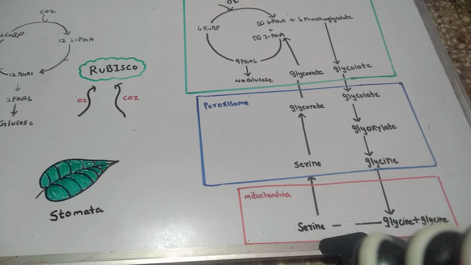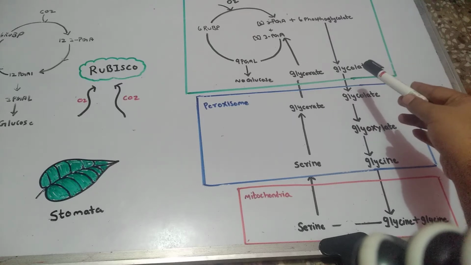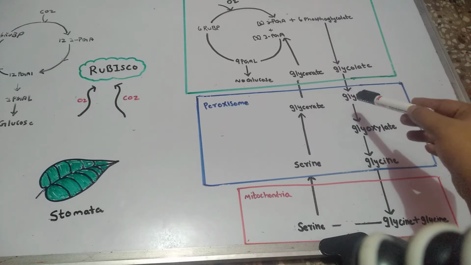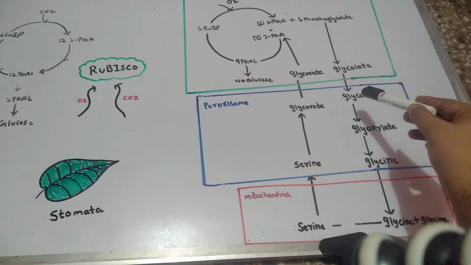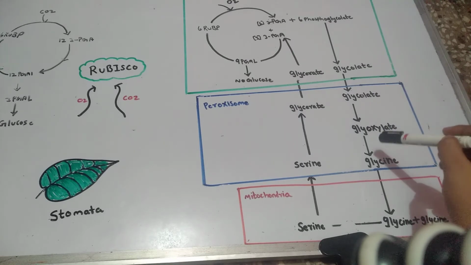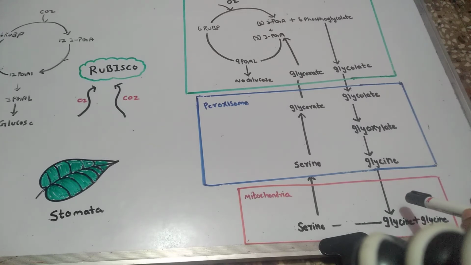Basically this phosphoglycolate then forms glycolate in the chloroplast, and this glycolate diffuses into the peroxisome, where glycolate is converted into glyoxylate, and glyoxylate is converted into glycine. The glycine then goes to the mitochondria.